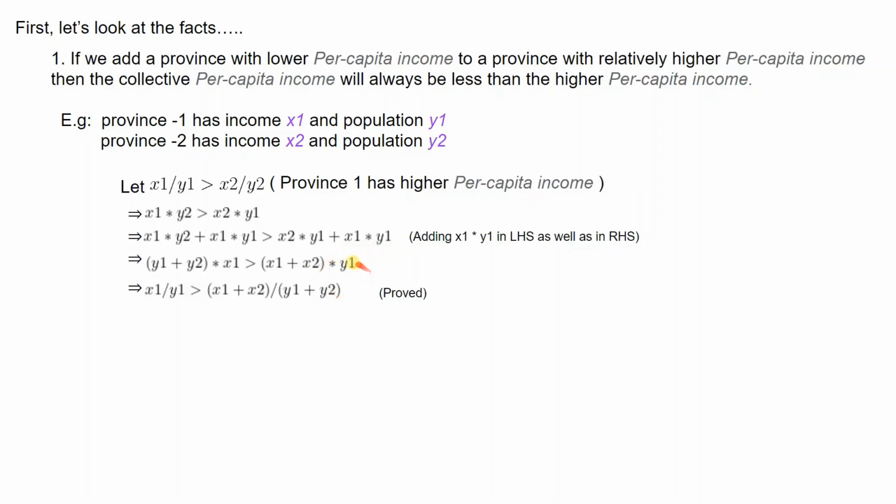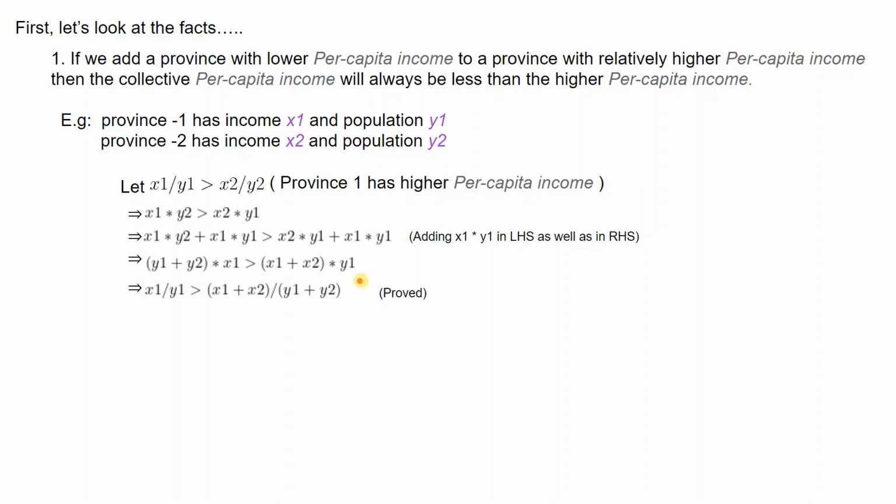I bring this y1 back into the LHS, and I grab the y1 or y2, and I divide this value with the RHS. Now we can see x1 by y1 is greater than x1 plus x2 divided by y1 plus y2, meaning the higher PCI, x1 by y1, is higher than the collective PCI, which is x1 plus x2 divided by y1 plus y2.